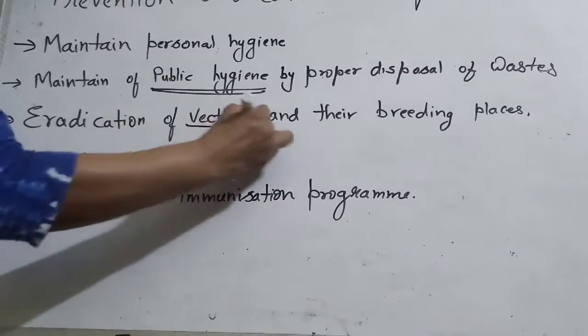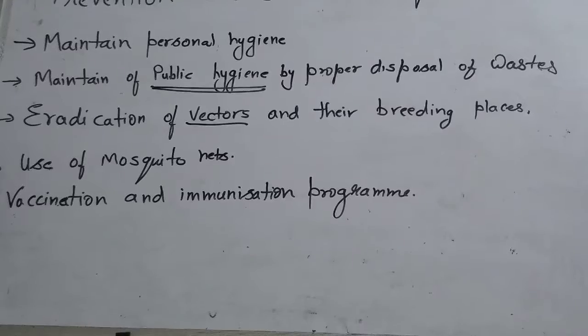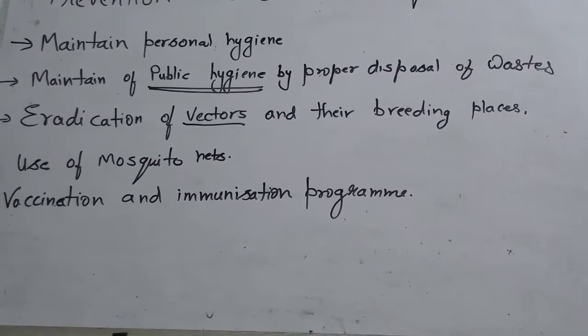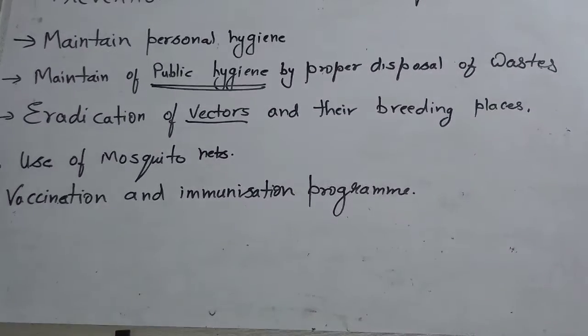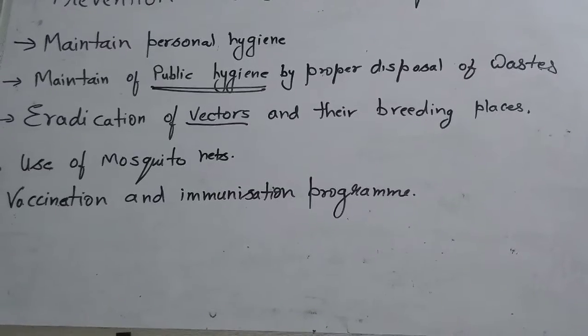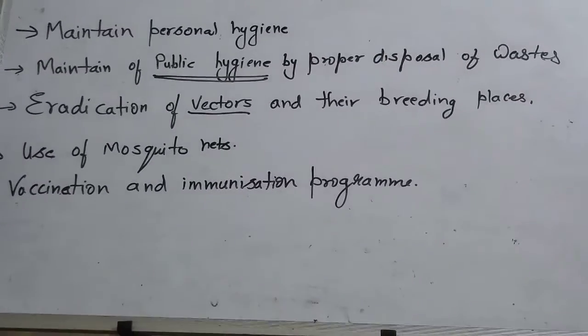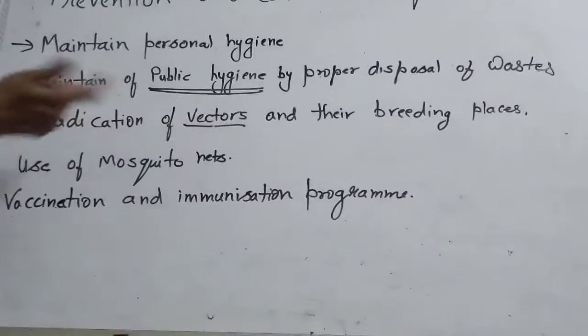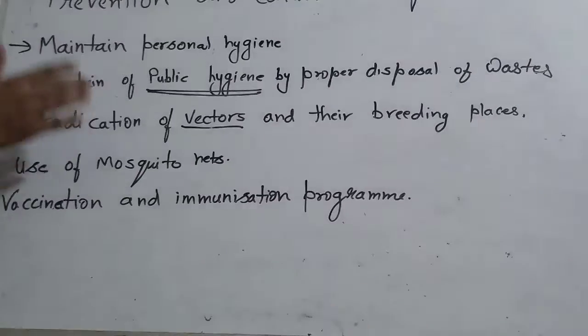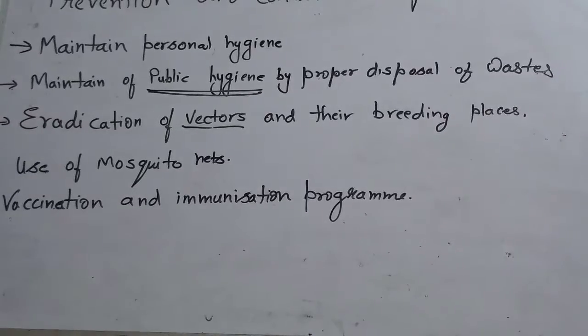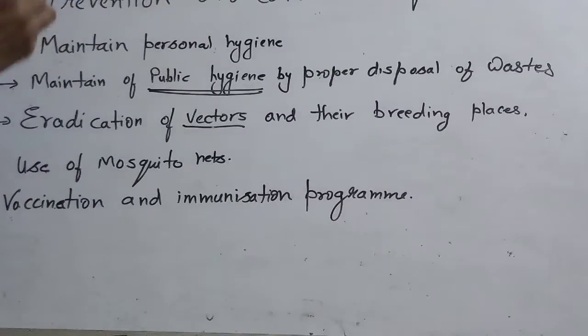Eradication of vectors. Many diseases we have discussed, chikungunya, dengue, malaria, elephantiasis, and some others, are spread by the vector, the mosquito. If we stop these vectors, the disease can be stopped.